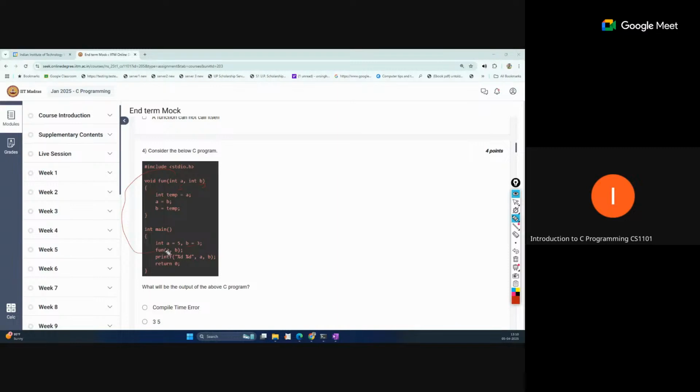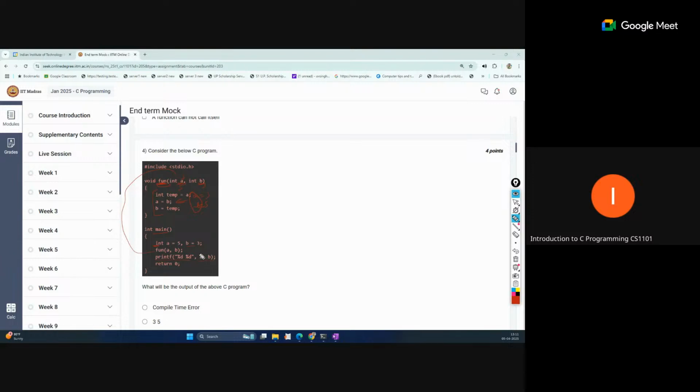A and b are the local variables for the main function, and here this a and b are local for this function. We are using these variables now. The new a and b contain 5 and 3, and the swapping happens, but only on the local variables for this function. So a becomes 3 and b becomes 5, but these are variables defined for this function only. Now we are printing a and b in the main function.